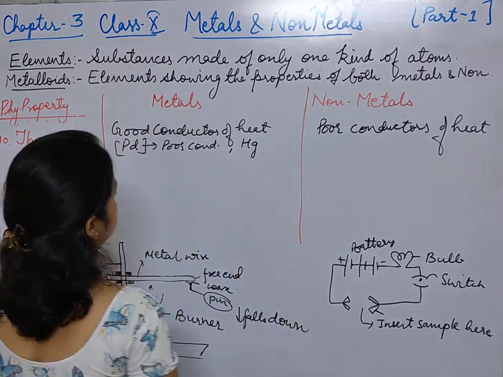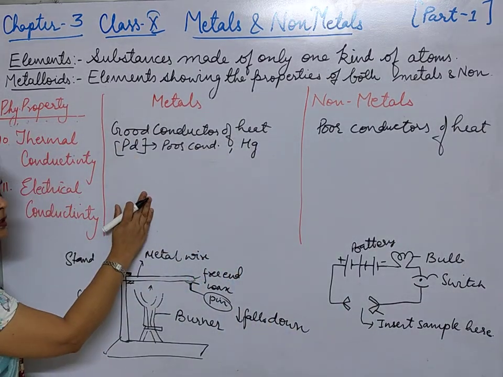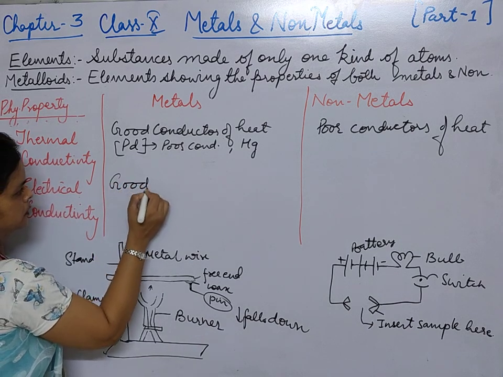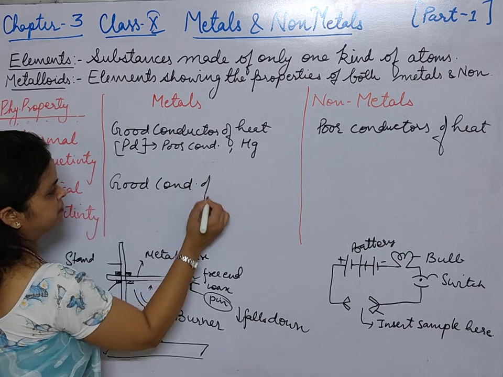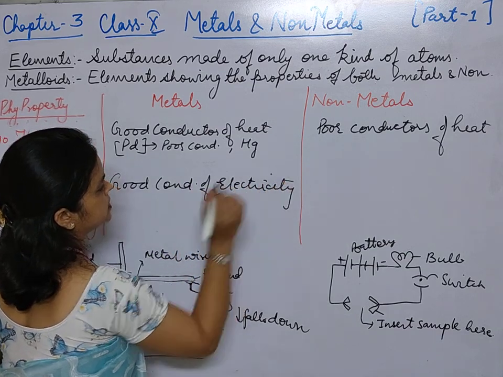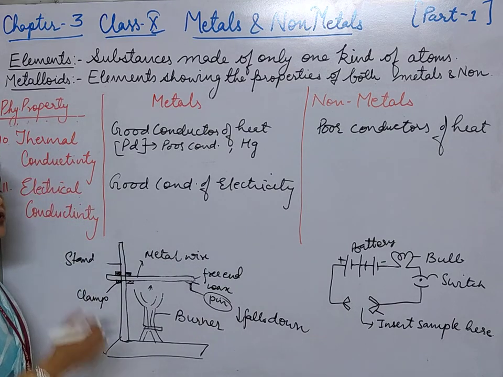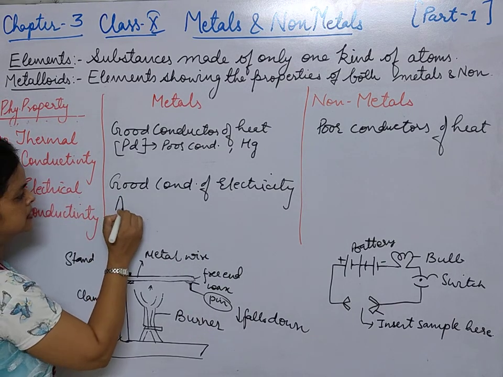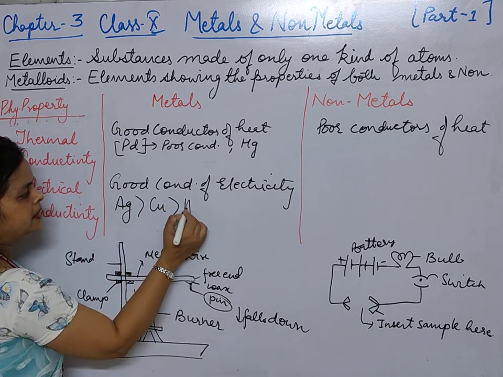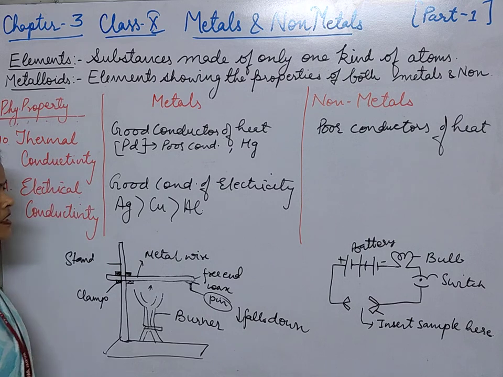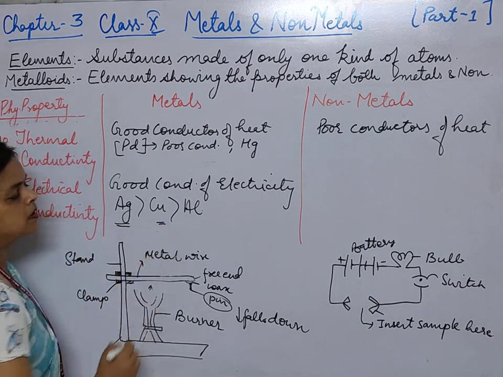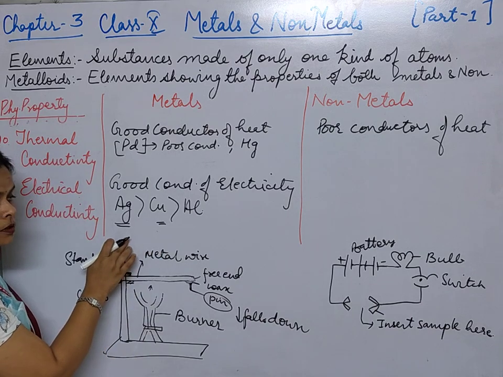Okay, so what you will observe here is that all the metals are generally good conductors of electricity. Okay students, good conductors of electricity. Which is the best conductor of electricity? Silver. Then we have copper and then aluminium. And in physics we have studied that though silver is the best conductor, still we use copper because it is quite cheaper as compared to silver.